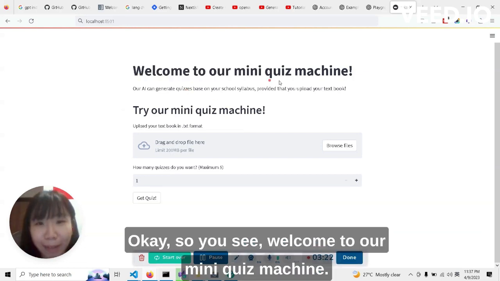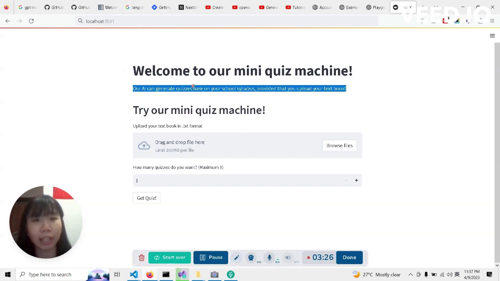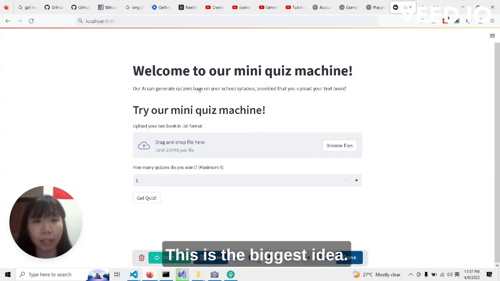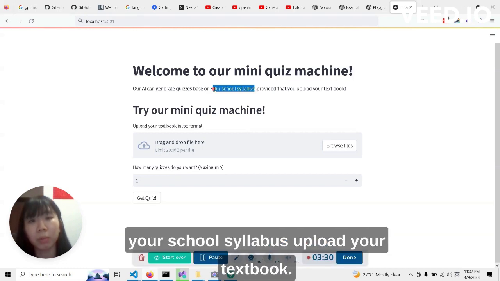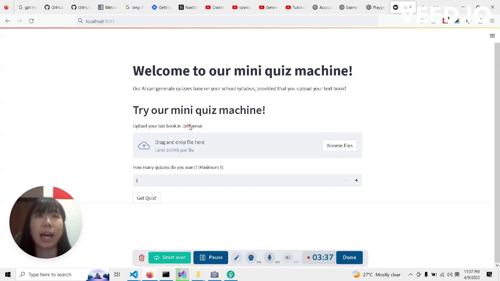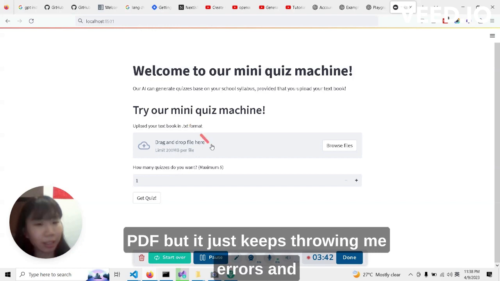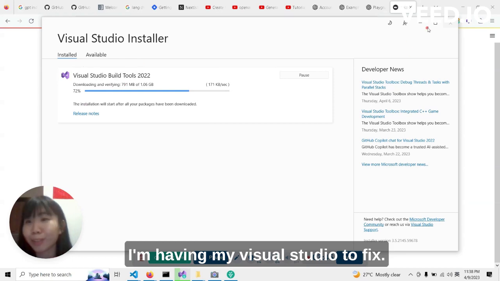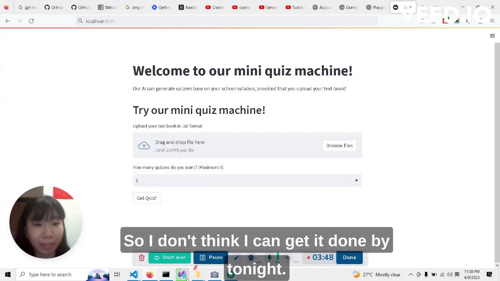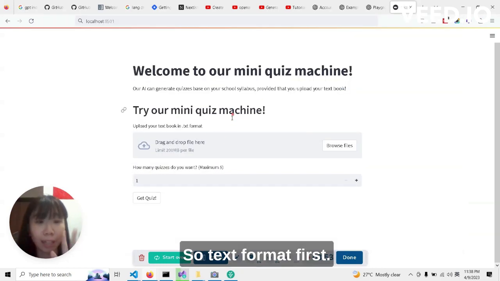Okay, so you see, welcome to our mini quiz machine. And then there's this try. Yeah, this is the biggest idea. We can generate a quiz based on your school syllabus: upload your textbook. For now, it's in TXT format. I had actually learned how to do it in PDF, but it just keeps throwing me errors, and I'm having Visual Studio to fix. So I don't think I can get it done by tonight. So text format first.